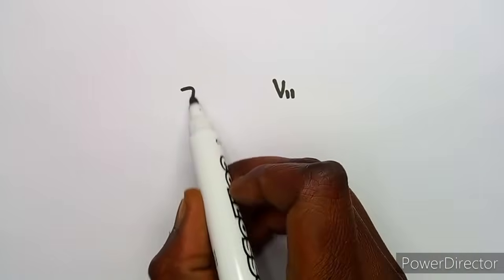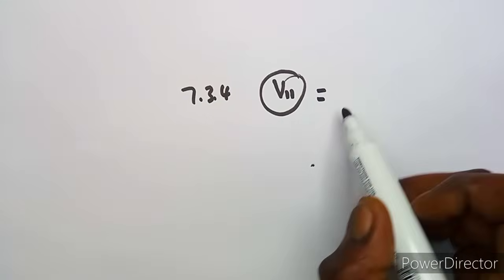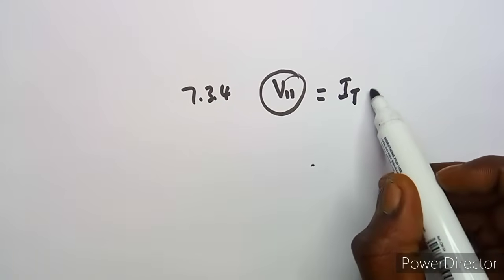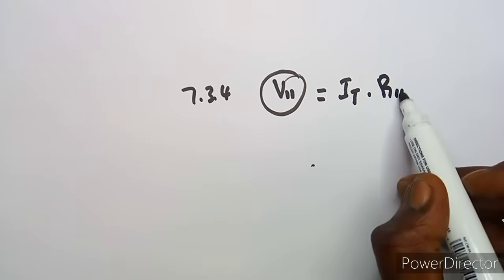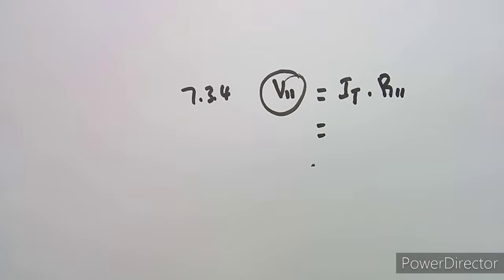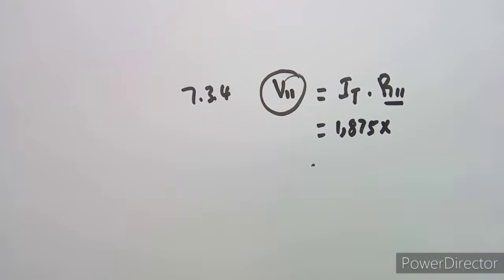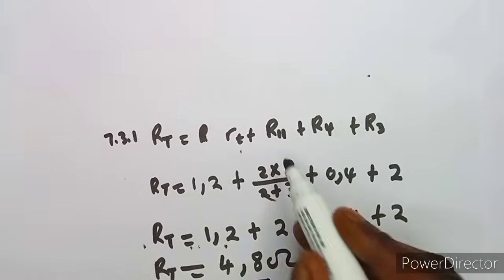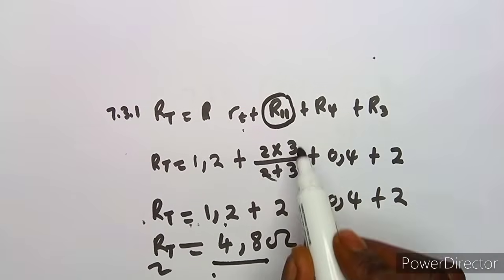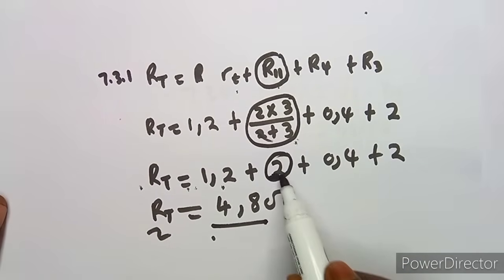So if the voltage is the same in a parallel circuit, let us first calculate that voltage, because it's easier for us to have it. We simply need the total current times the total resistance of the parallel circuit. We calculated the total current for this ammeter, which gave us 1,875. So it's 1,875 times the total resistance of the parallel circuit, and we used product over sum here, and it gave us 2. So we calculated this and obtained 2.